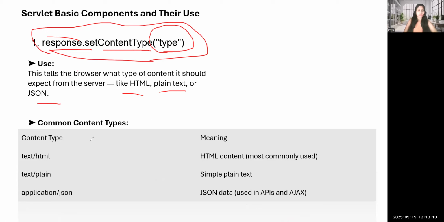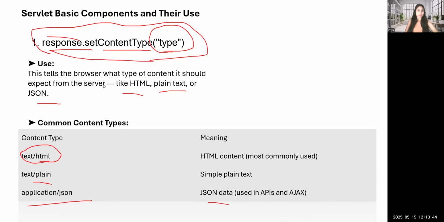There are various content types. We write them in this method. text/html means HTML content, which is the most commonly used; we use it in our code. text/plain means simple plain text. application/json means JSON data. When we have to work with a database, this time we use application/json, using APIs and so on.